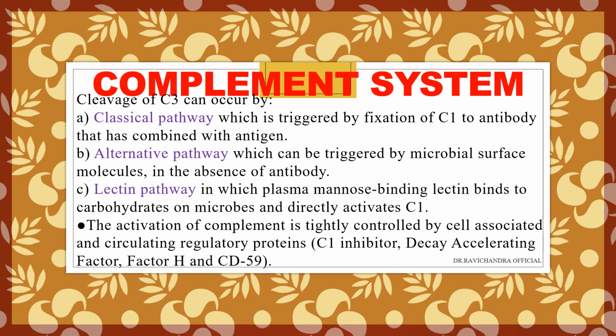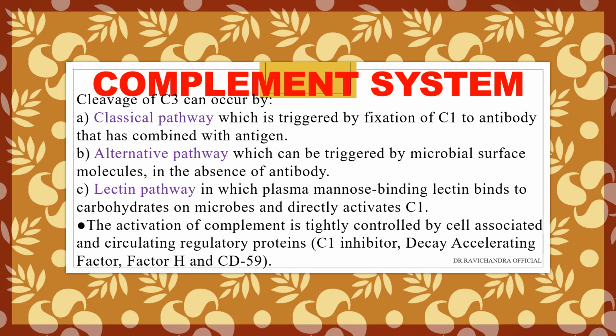Classical pathway is triggered by fixation of C1 to antibody that has combined with antigen. So classical pathway is by fixation of C1 to antibody that is combined with antigen. Alternative pathway can be triggered by microbial surface molecules in the absence of antibody. So classical pathway will happen in the presence of antibody. Alternative pathway will happen in the absence of antibody.